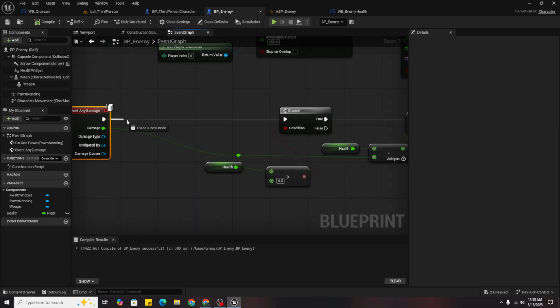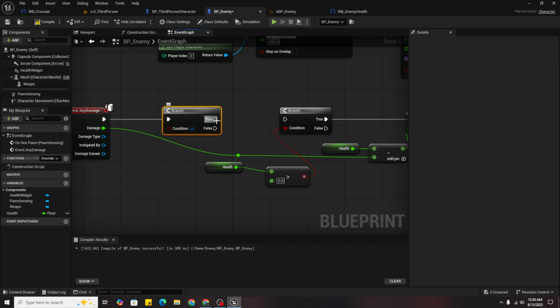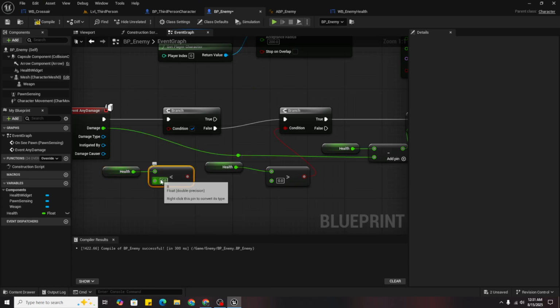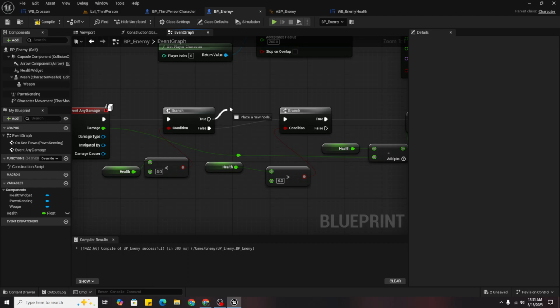So branch, and health is less than 4, it should destroy actor, so it would be deleted from the world. So let's check it.